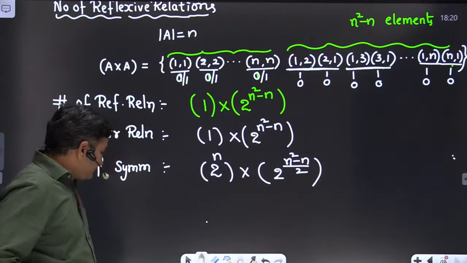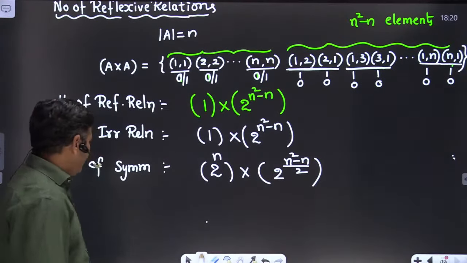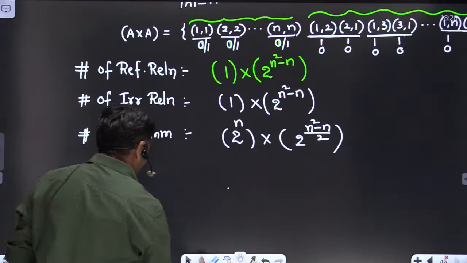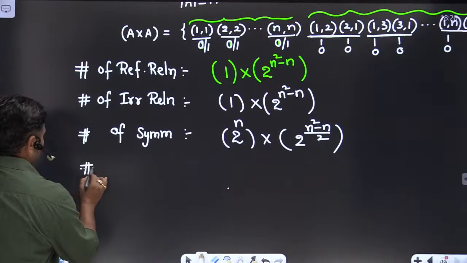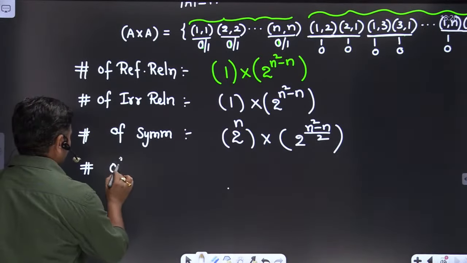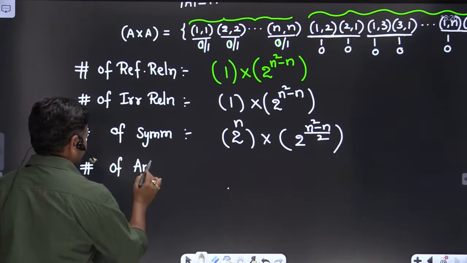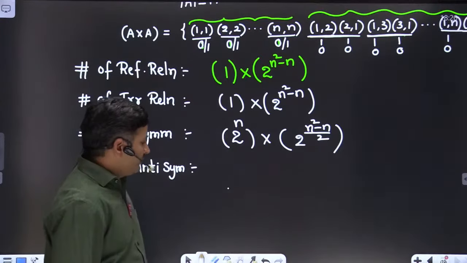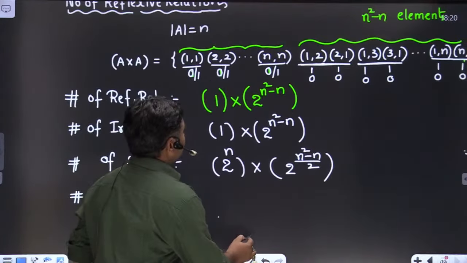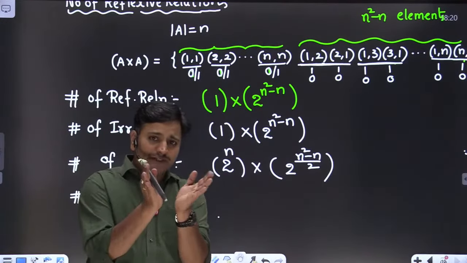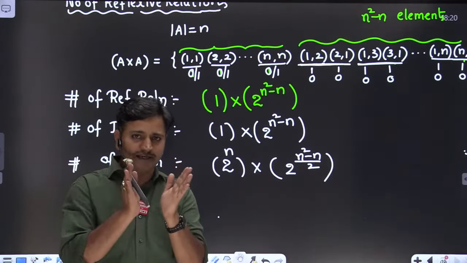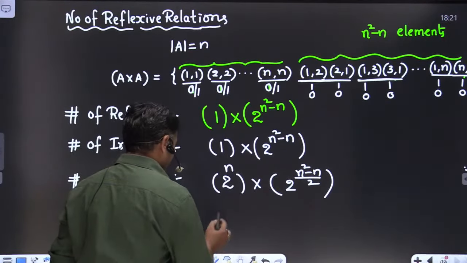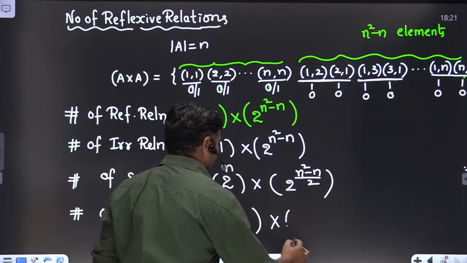Right, friends. So up to here this point is clear, right, friends? Okay, let me continue for the remaining relations also. After symmetric relation, when you are talking about antisymmetric relation, friends, again divide the formula into two segments. First one is diagonal, another one is non-diagonal. First we are going to give preference to diagonal, friends. Afterwards we will discuss non-diagonal.